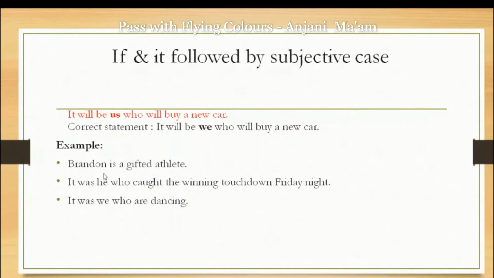For example, Brandon is a gifted athlete. It was he who caught the winning touchdown Friday night. Again, after "it" we have used the subjective case. It was we, the subjective case has been used. So all three sentences are correct according to the rule.